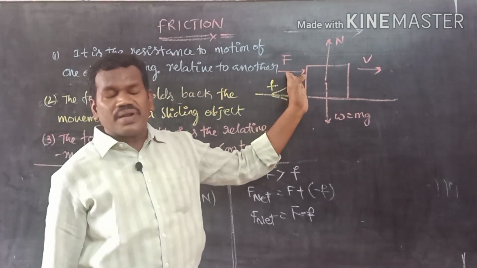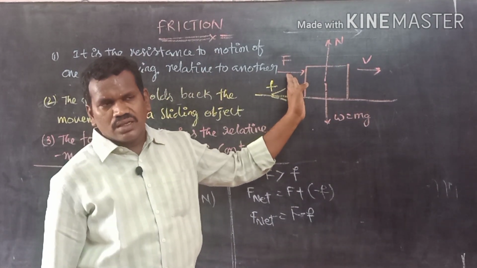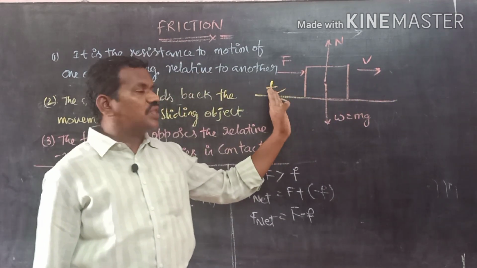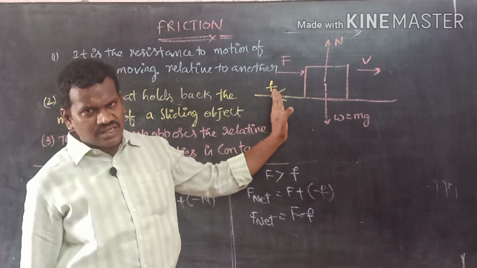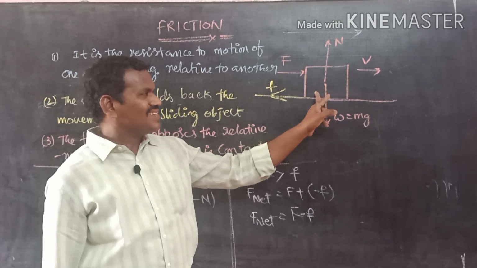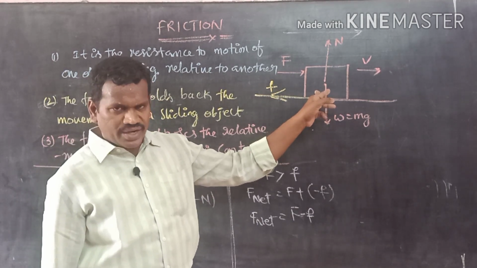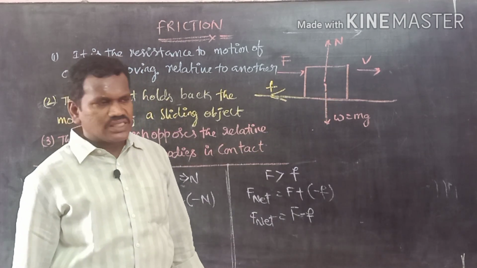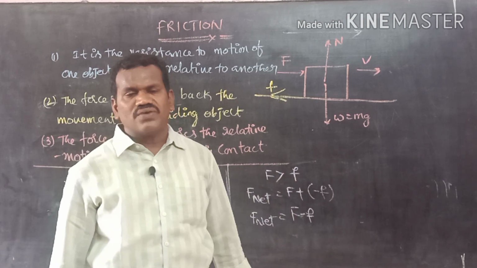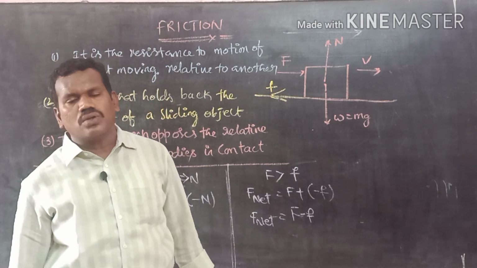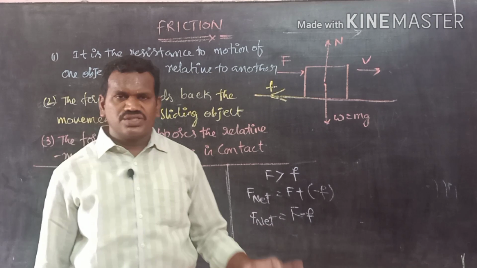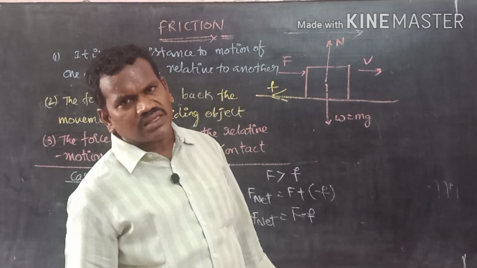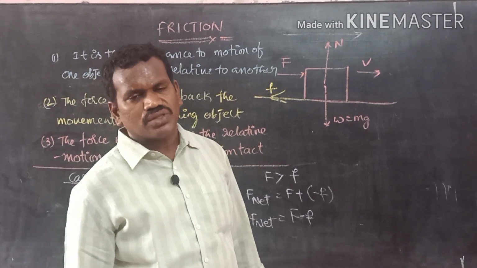If you stop the applied force on the body, the velocity gradually decreases because of the friction between the surface of the body and the surface of the other body. This means friction is playing a very important, crucial role in nature. Let us discuss the different kinds of factors in the next video. Thank you.